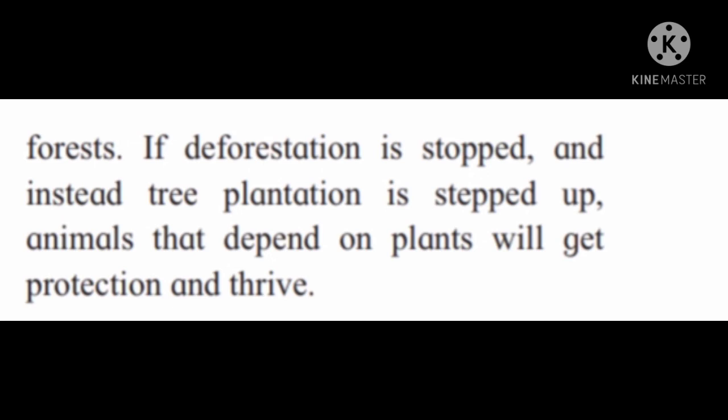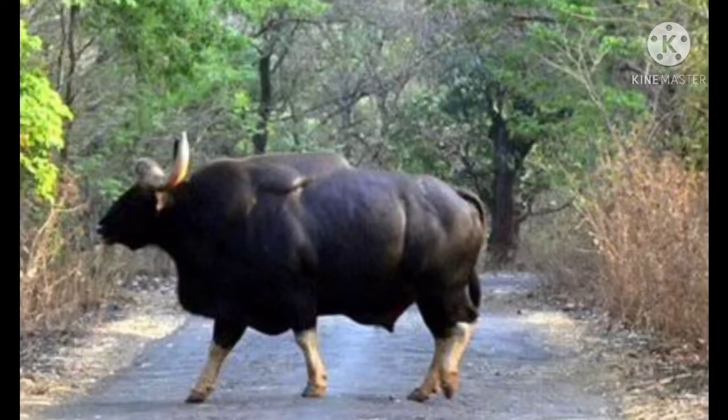Now students, let's see about the Radhanagari Wildlife Sanctuary. Radhanagari Wildlife Sanctuary and Natural World Heritage Site is located in the Kolhapur district, Maharashtra state in India. It lies at the southern end of the Sahyadri Hills in the Western Ghats. It is notable as the first declared wildlife sanctuary in Maharashtra. It is popularly known as the Bison Sanctuary.